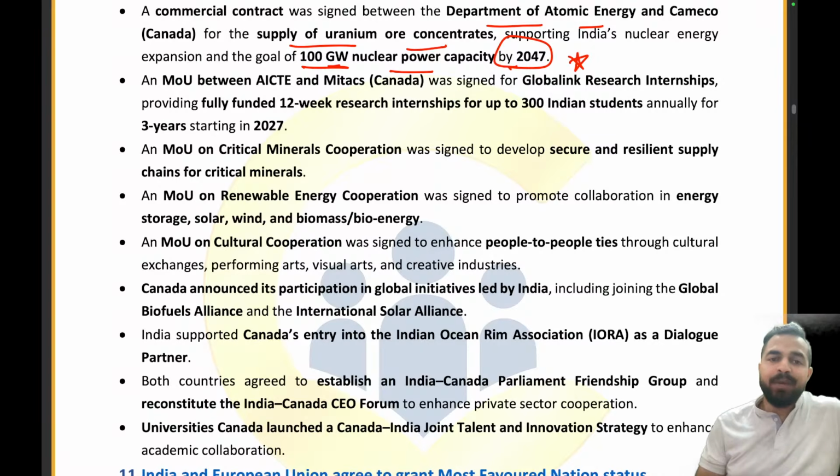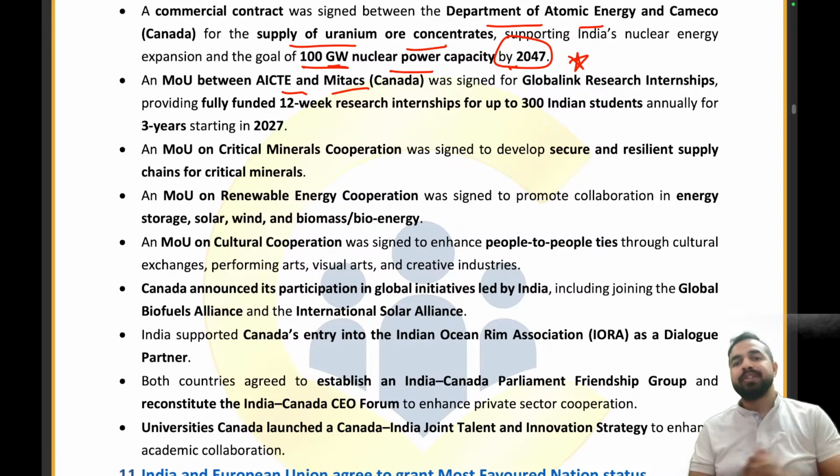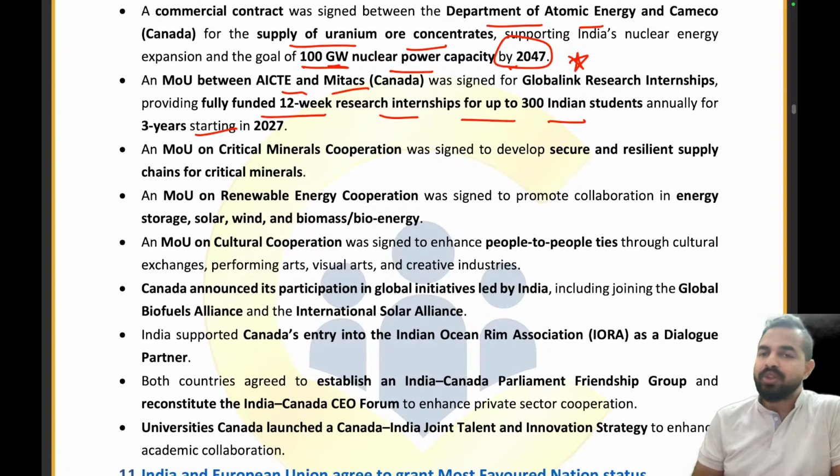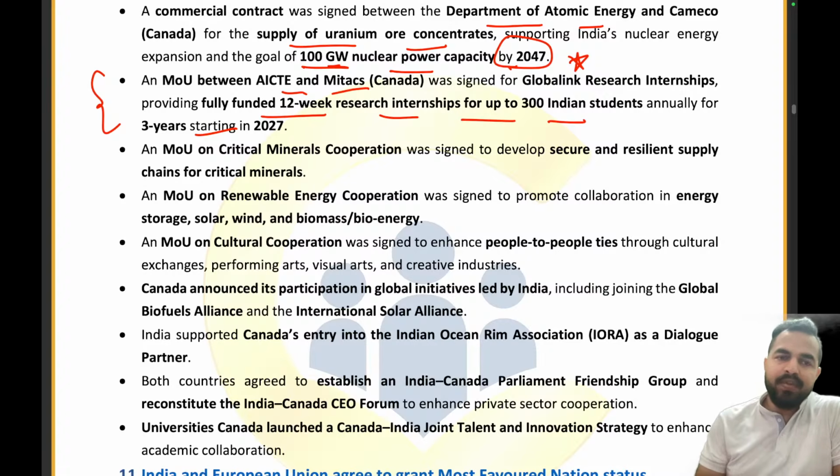Now there was an MOU signed between AICTE and MITACS for the Global Link research internships, providing fully funded 12-week research internships for up to 300 Indian students annually for 3 years. So guys, you all know that we had seen such kind of partnership when we were discussing the India-New Zealand agreement, covered in the last session. Similarly, we have such different agreements with Canada. Then there was an MOU on Critical Mineral Cooperation, Renewable Energy Cooperation, and Cultural Cooperation.